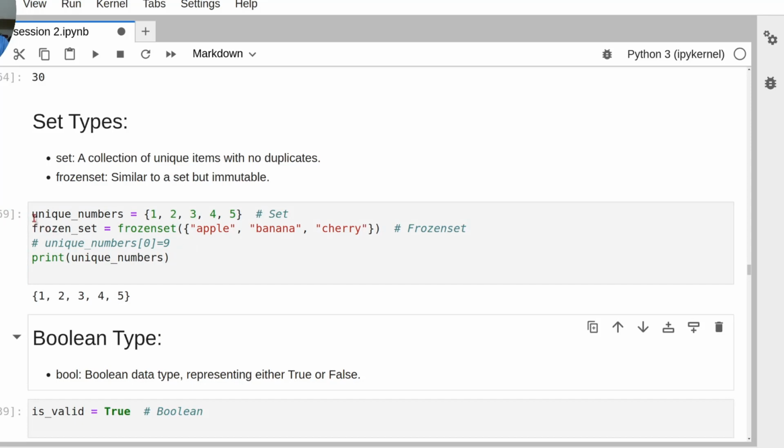One more point is that a set is also not indexable. You can index a list, you can index a tuple, but you cannot index a set. We have to learn all of these things in detail, but here we just wanted to get a bird's eye view of what things are present there.